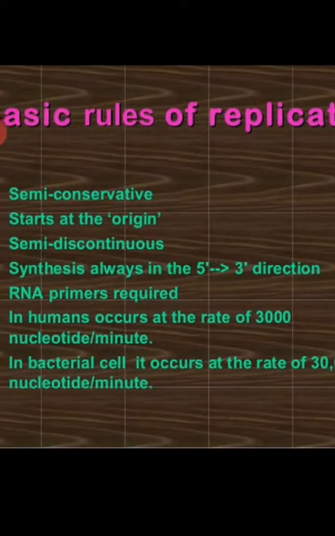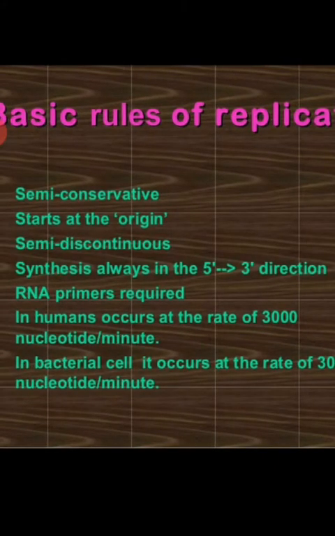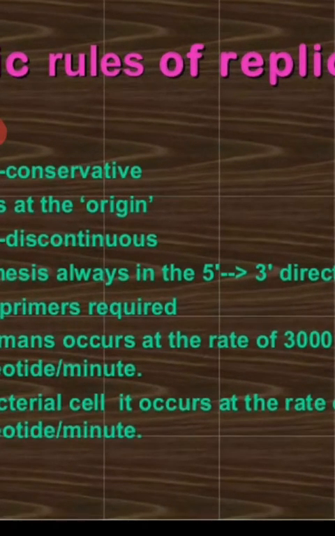So let us go through some of the basic rules of replication. The most primary thing is that the mode of replication is semi-conservative only, and the process of replication starts on DNA at a point that is termed the origin. From where the replication process starts, it is called the origin of replication.